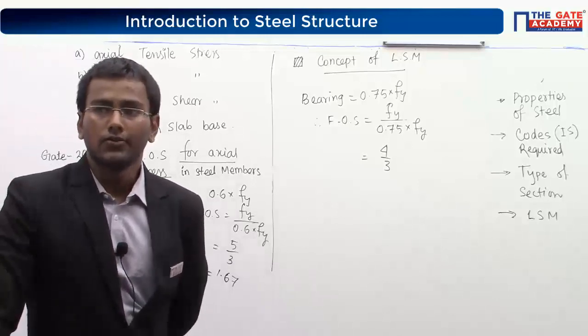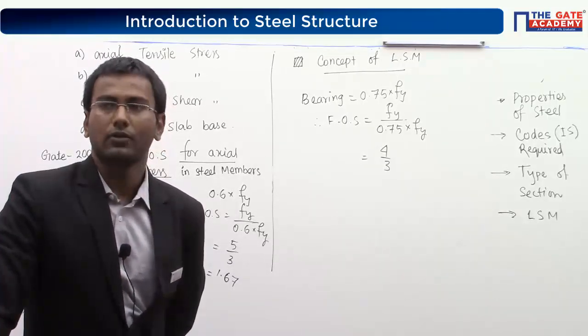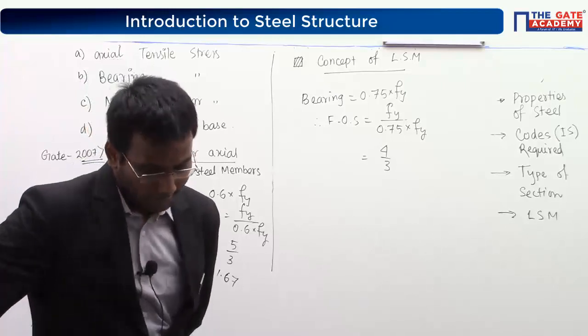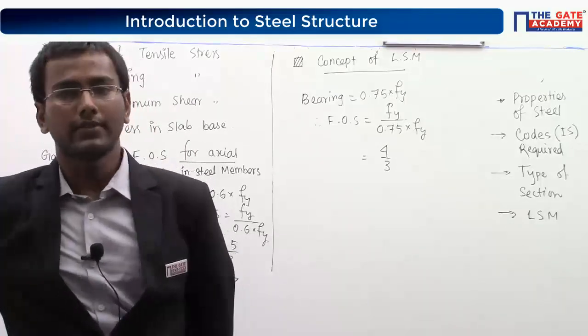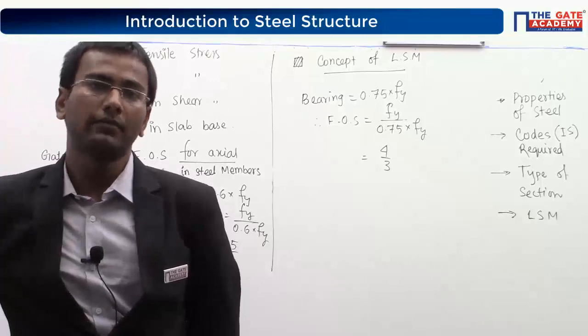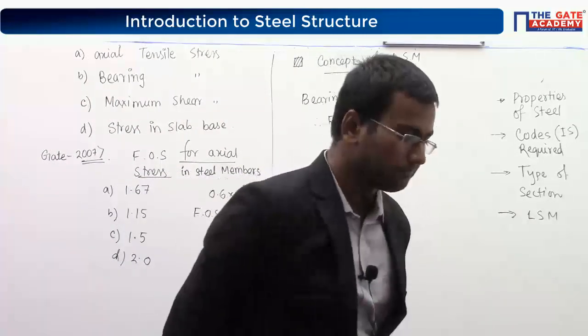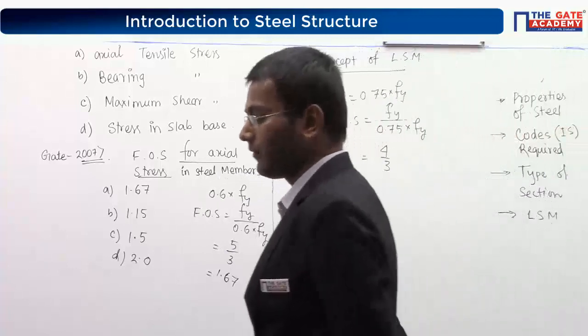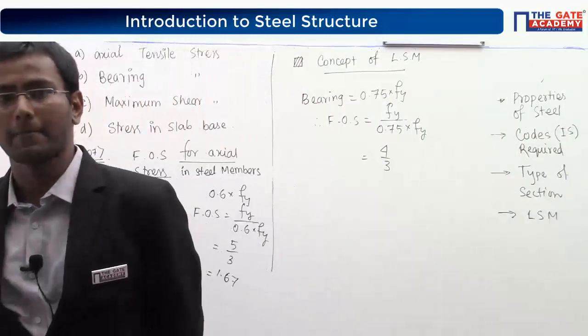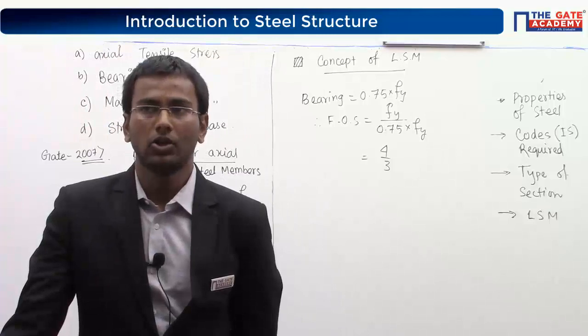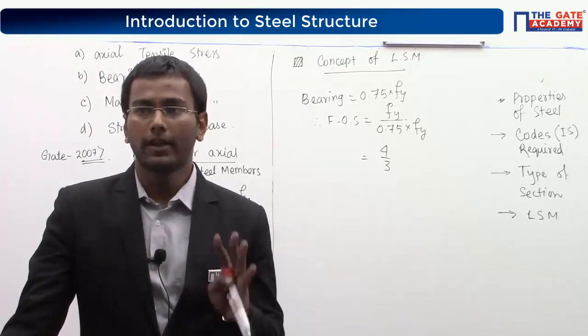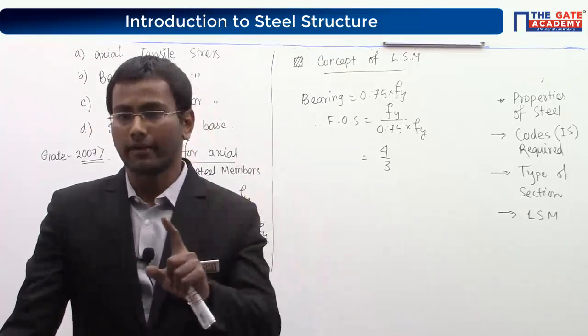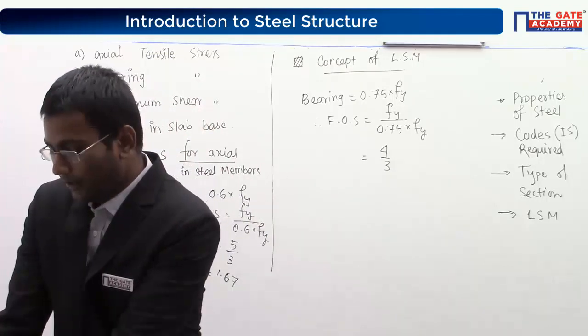Correct? So now if the question I modify, which type of stress has maximum factor of safety in steel structure? Which type of stress has the maximum factor of safety in steel structure? Correct, shear. There is only 4 cases. Yield stress is given data. We have to find out axial.